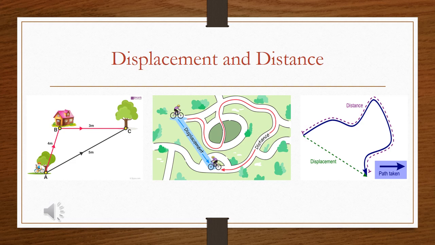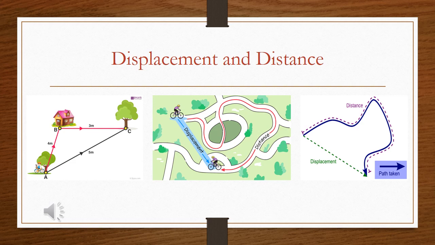Let us understand the terms displacement and distance. So what are the similarities and what is the difference between these two terms? Let us observe the first figure. One boy is on the bicycle at point A, at point B is a home, and point C is the final point. So the boy is traveling from point A to C. Suppose that he first goes to point B, that means he covers a distance of 4 meters. Then from B to C, he covers a distance of 3 meters. That means the boy traveled a total distance equal to 4 meters plus 3 meters equal to 7 meters.